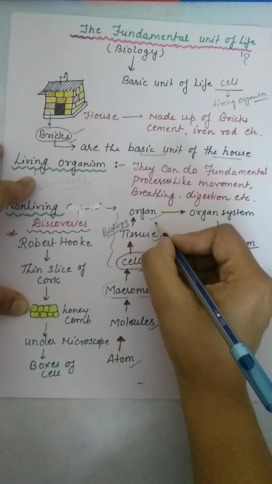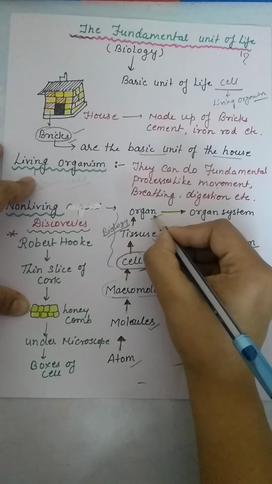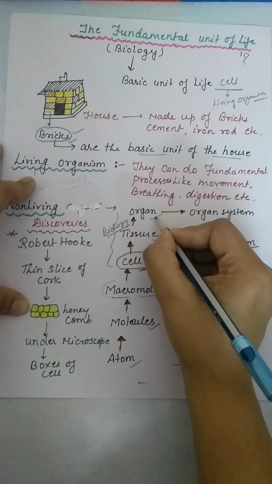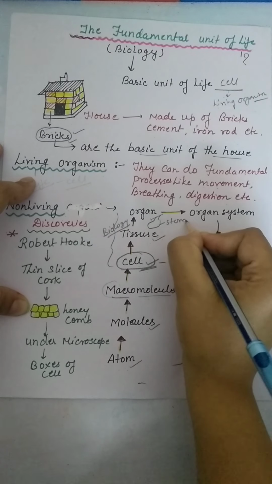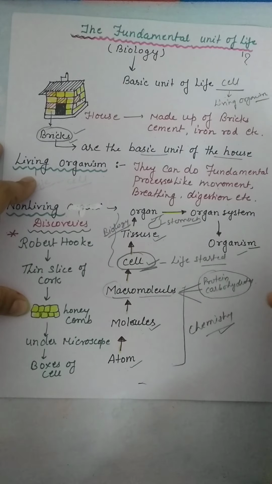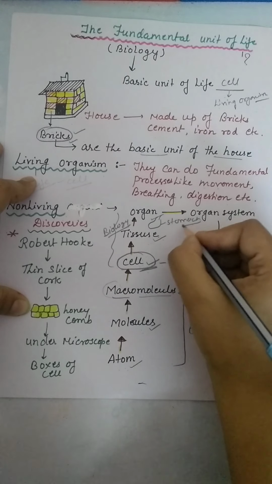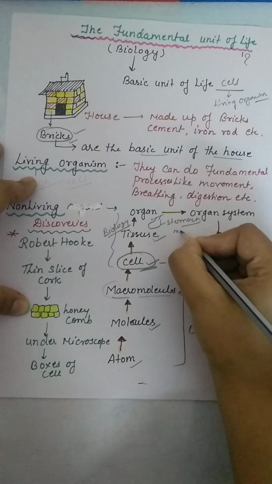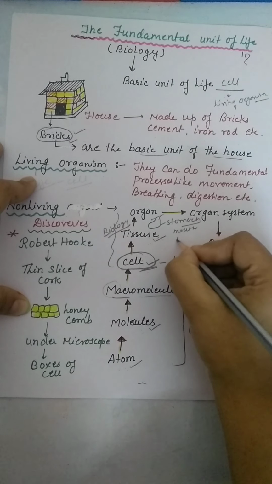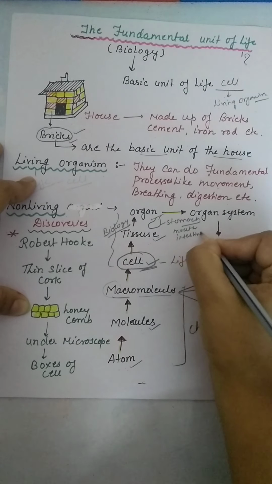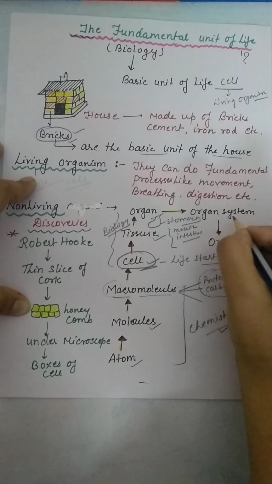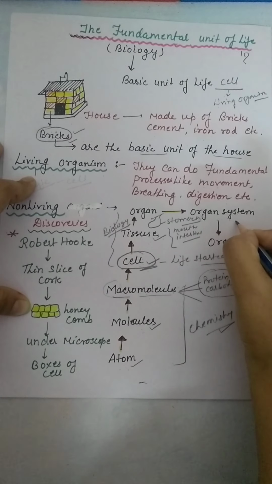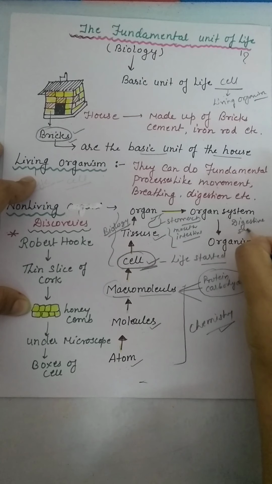We can consider an organ like the stomach. The stomach is an organ, and when the stomach, mouth and intestine work together, they form an organ system. We can say that is the digestive system.